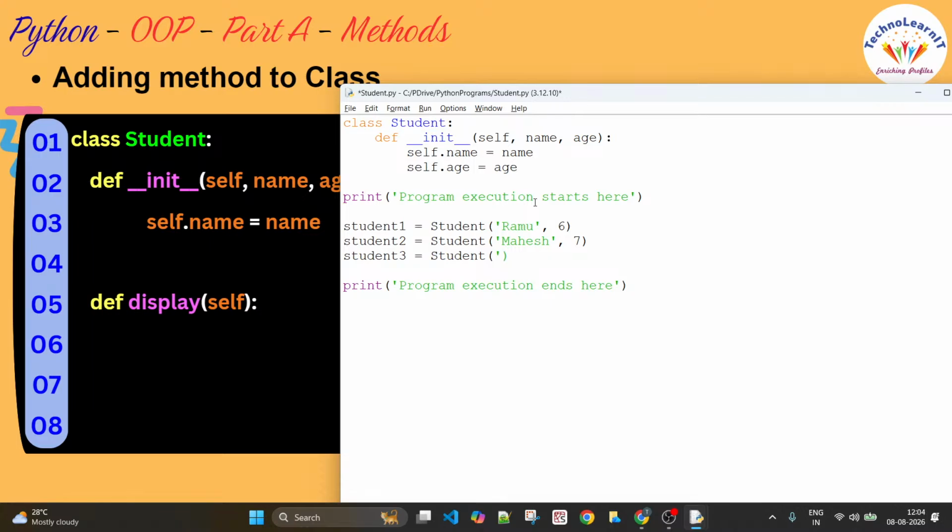Similarly for the other objects, I can pass the values. All good. But if I really have to understand what is in these objects, I have to print student1.name and student1.age. You can repeat this for the other two objects as well.